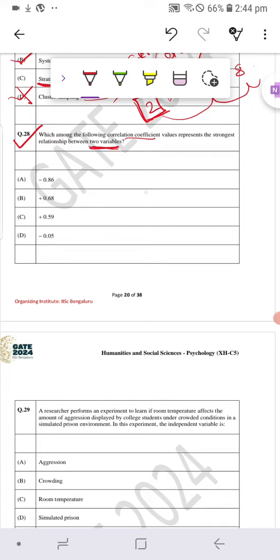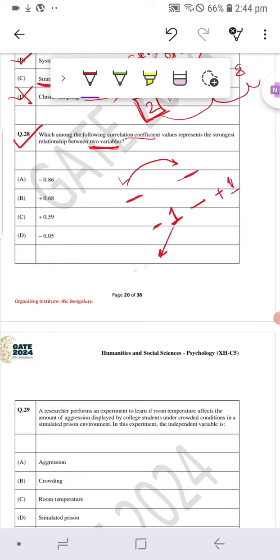So here you have to explain the strongest relation between two variables, in terms of the correlation coefficient. Now if we look at the correlation coefficient, then its values range between -1 to +1.